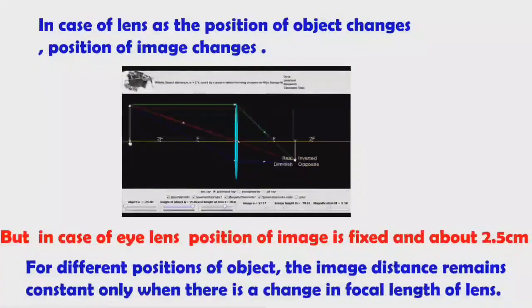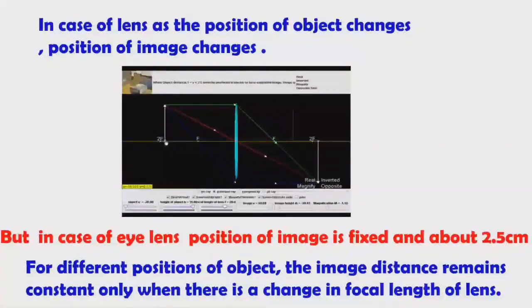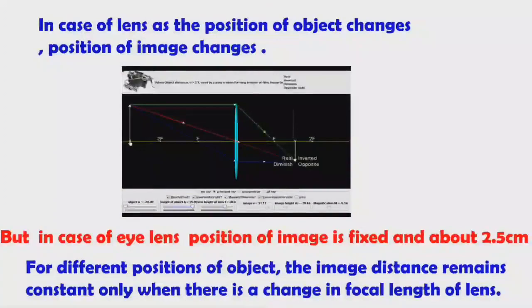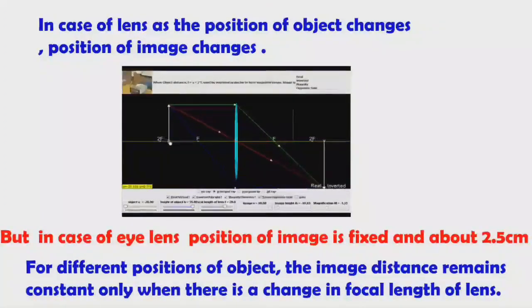For different positions of the object, the image distance remains constant only when there is a change in the focal length of the lens. Here the eye lens is able to change its focal length. Due to that, for different positions of the object, the image distance is fixed, that is 2.5 centimeters.